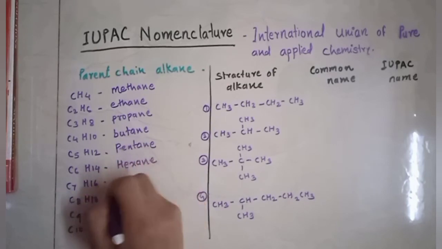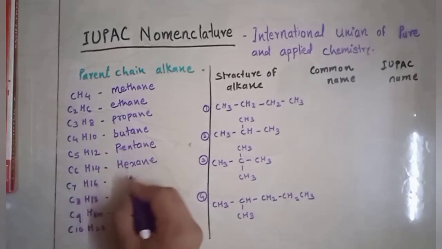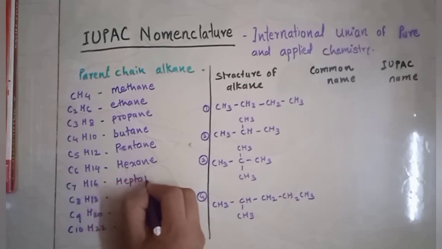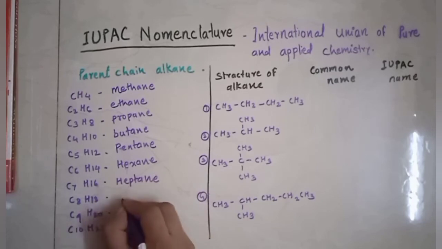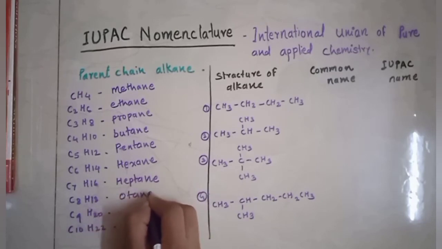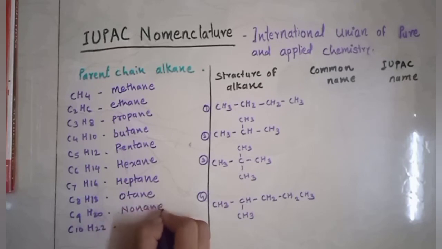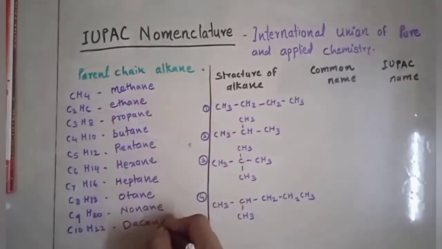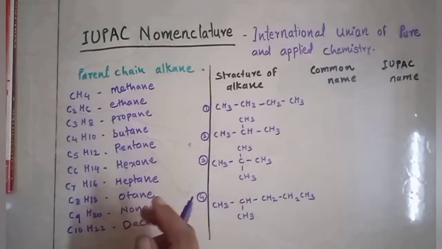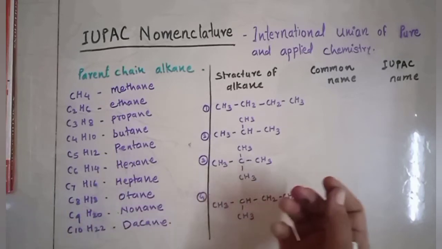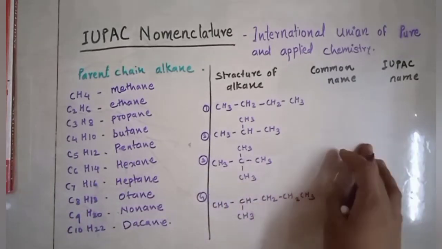C6H14 is hexane. Next is heptane, with 7 carbons. Then C8H18 is octane, C9 is nonane, and C10H22 is decane. We can give the names up to C20. In your books they are present.